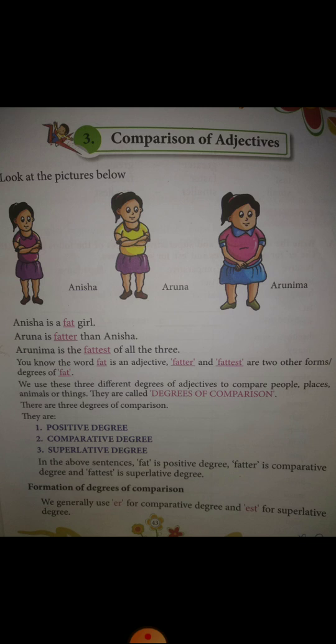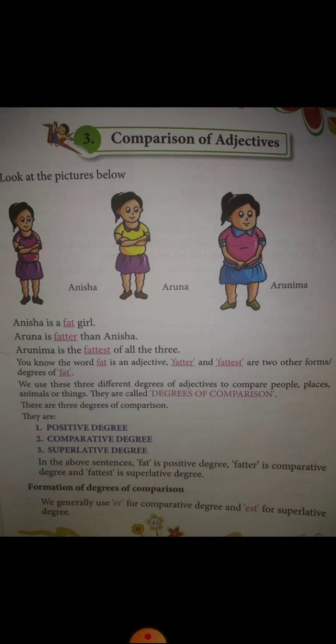There are 3 degrees of comparison. We use these 3 degrees of adjectives to compare people, places, animals, or things. They are called degrees of comparison.